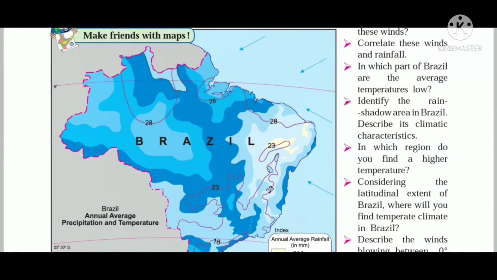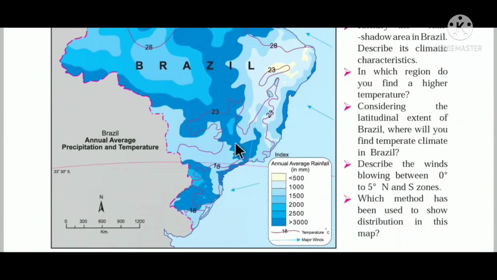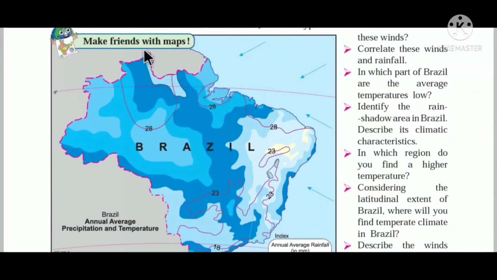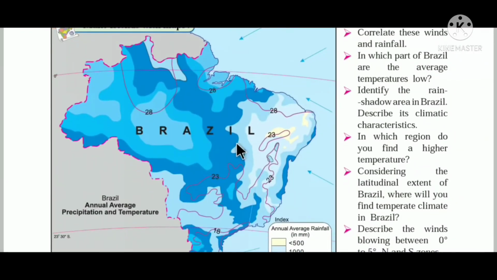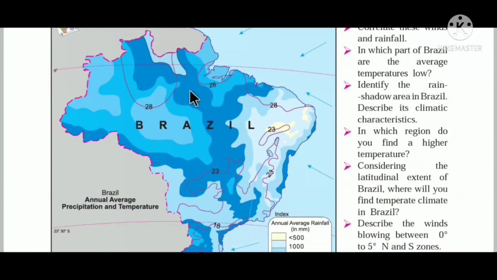Now, as you can see, Brazil receives rainfall from the northeast and also from the southeast monsoon winds. If you see the latitude, children, 0 degree equator and Tropic of Capricorn at 23 and a half, the place is located between them. The temperature is more, that is 28 degrees. And if you go down below the Tropic of Capricorn, here the temperature is 18 degrees.